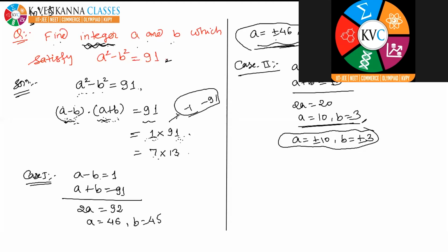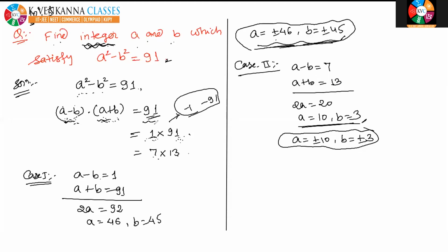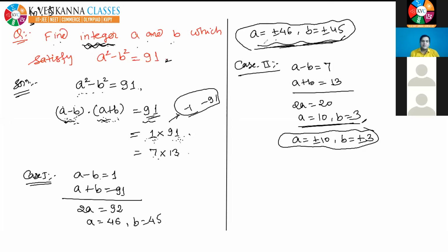Okay, case one. Let's explain case one. Case one is I have put 91 as product of two integers, 1 and 91. Okay, see, I am explaining case one again. 1 and 91. The case one is I had put this 91 as product of two integers 1 into 91, and RHS is product of two integers, and that's why I am equating these two. I am putting a minus b as 1 and a plus b as 91. See here, a minus b as 1 and a plus b as 91.